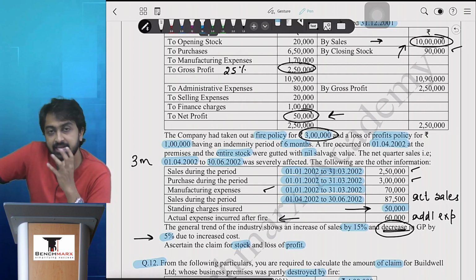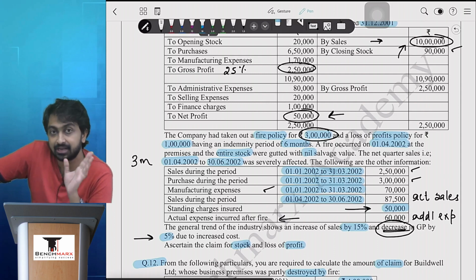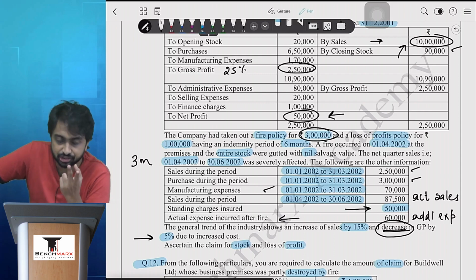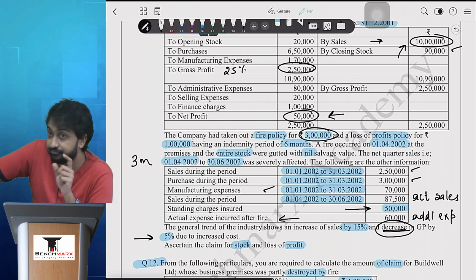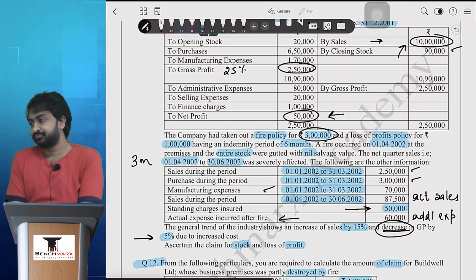Finance charges. Can I say finance charges are again fully fixed? They are my interest costs. So can I say 1 lakh? Can I say 1 lakh and 80,000? 1 lakh 80,000 is my standing charges, and out of which 50 are insured. So balancing figure becomes uninsured standing charges. बरोबर का? थोड़ा घूम घाम के है ये क्वेश्चन.